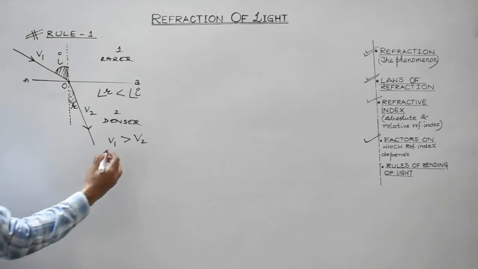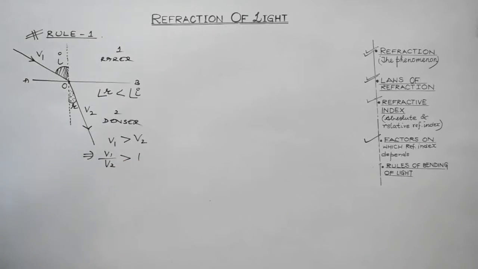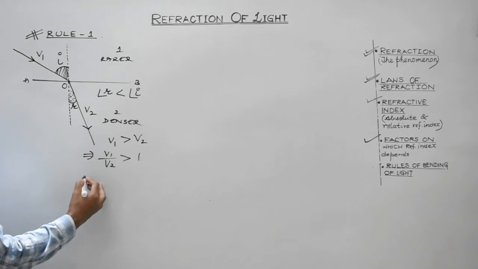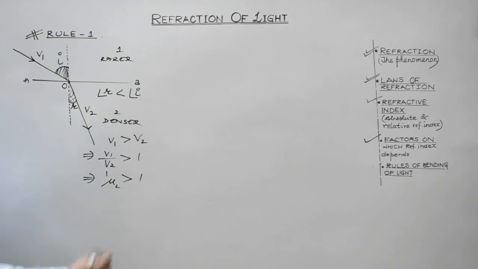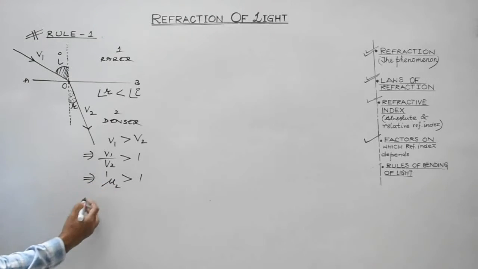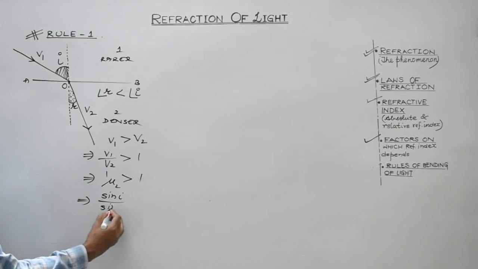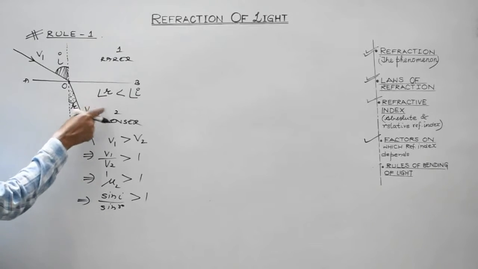Therefore, v1 by v2 would be greater than 1. Also, v1 by v2 is equal to refractive index of the second medium with respect to the first medium, and refractive index is given by sin i divided by sin r. As I told you, it is read as refractive index of medium 2 with respect to medium 1.